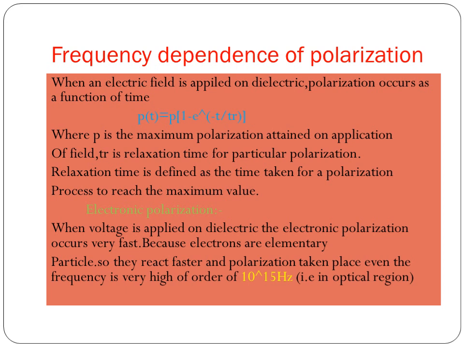What is electronic polarization? When voltage is applied on a dielectric, the electronic polarization occurs very fast because electrons are elementary particles, so they react faster and polarization takes place even when the frequency is very high, of the order of 10^15 Hz, that is in the optical region.